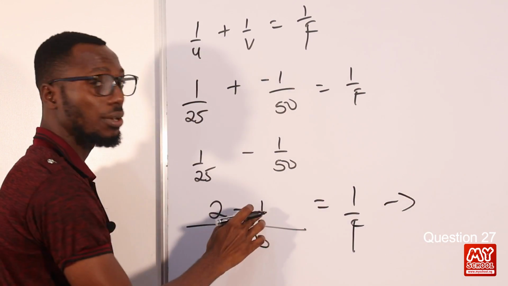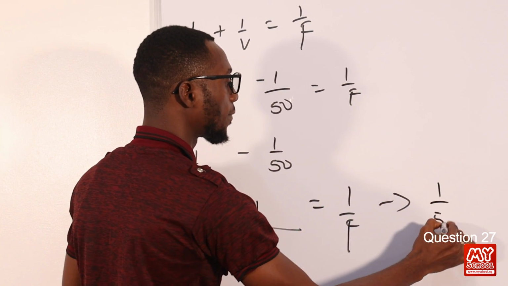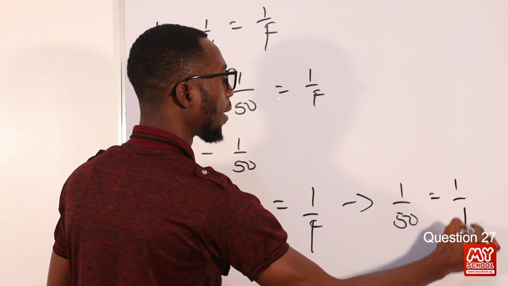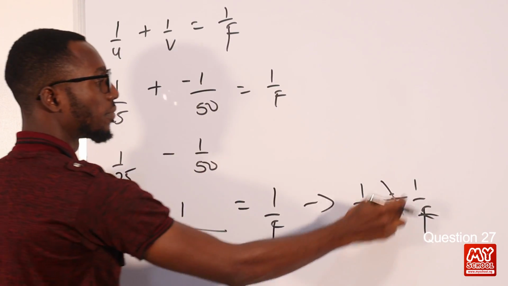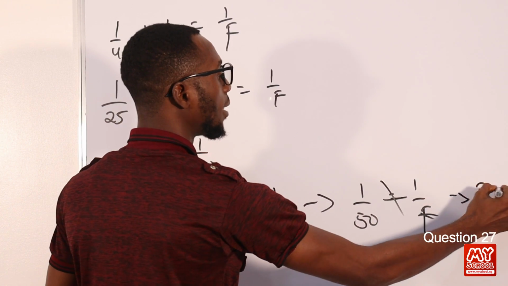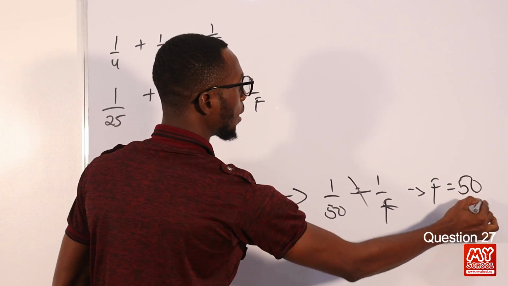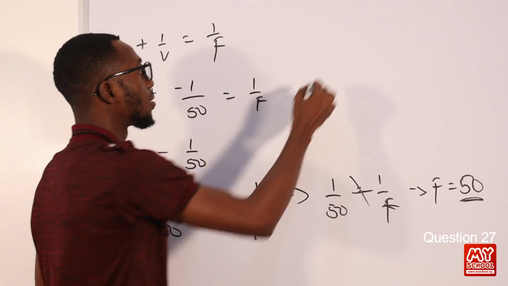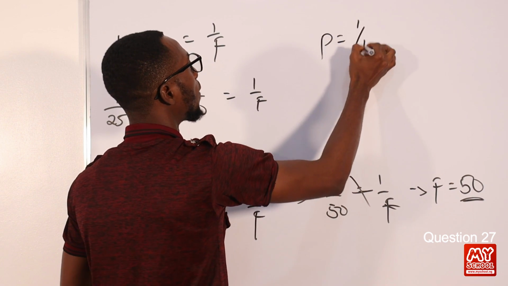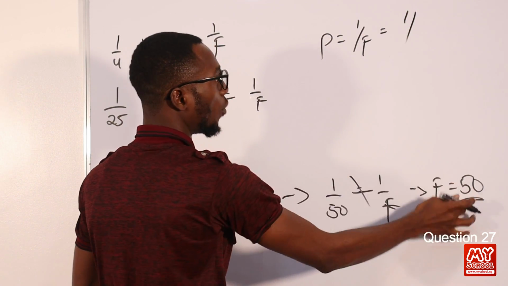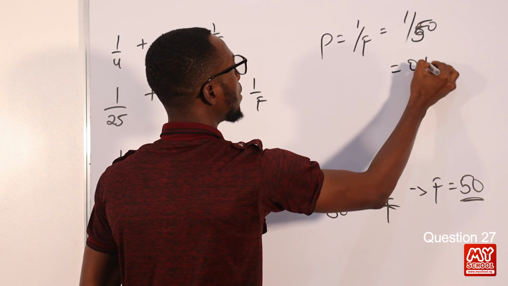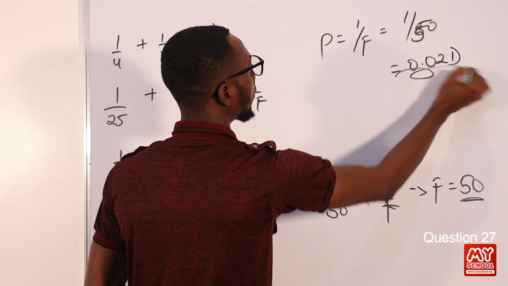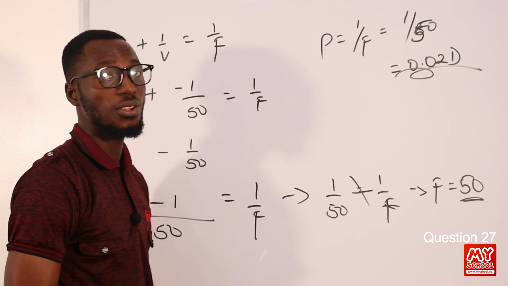This implies 2 minus 1, we have 1 over 50 equals 1 over f. If we cross multiply, f times 1 equals 50 times 1. So definitely the focal length here is 50. But remember that the power of a lens equals 1 over f, which means 1 over 50, and that makes 0.02 diopters.